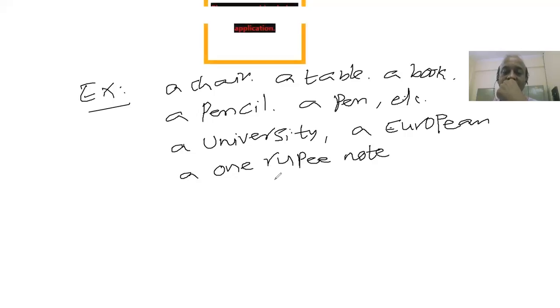Similarly, the second case: "a" is used before the words beginning with a consonant sound. A university, right? The first sound of university is a consonant sound, "yu", right? University, long U sound, which is a consonant sound. Similarly, in a European, again it's a long U sound, which is a consonant sound. Though the word begins with a vowel, this vowel contains a consonant sound. Similarly, a one rupee note, "wa" is a consonant sound. Though the word begins with a vowel, that vowel contains a consonant sound. That's the reason why it is a one rupee note.